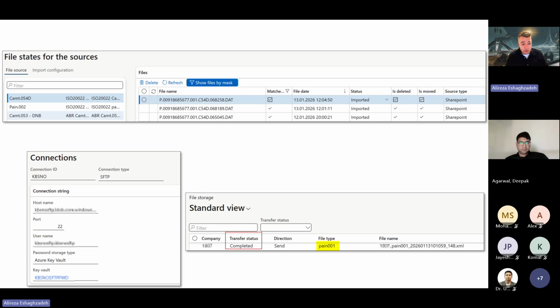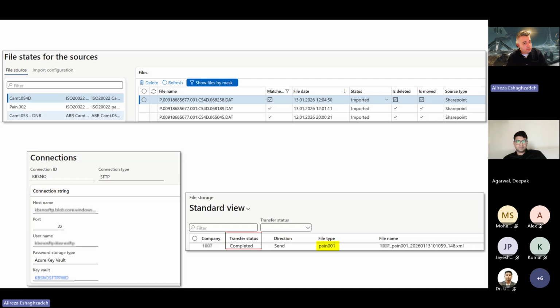I haven't shown it in the picture, but on the password storage, I use the key vault. So I have the password in the key vault, based on the custom code, the customization that you have created. Here we have put everything, the connections, username, password, and private key, in the key vault. So we just import it and connect it to this SFTP to get it working.